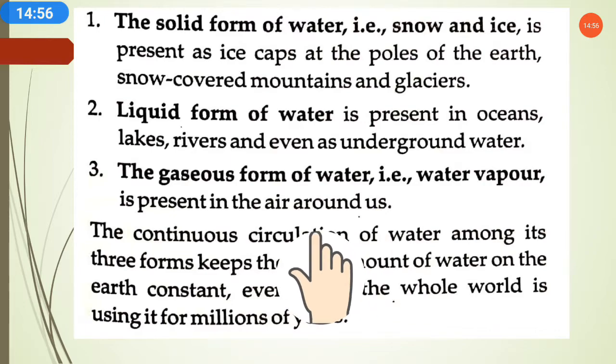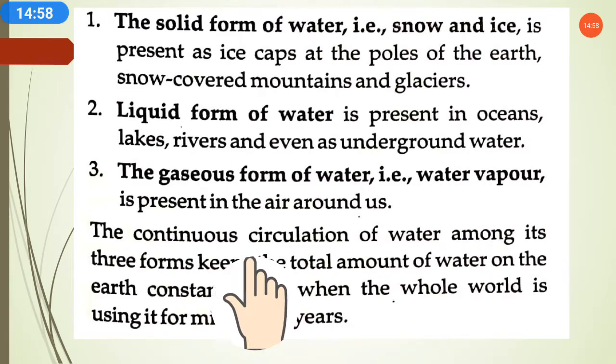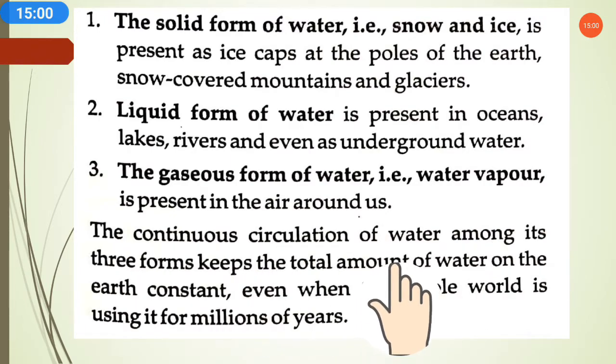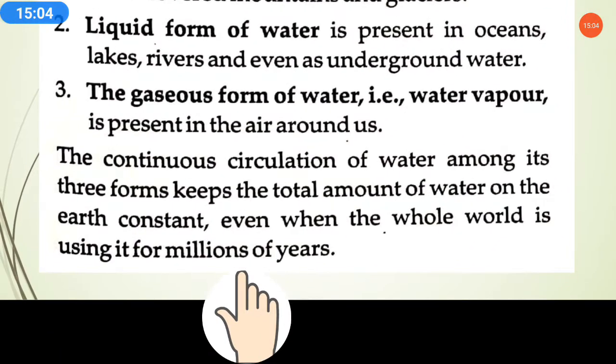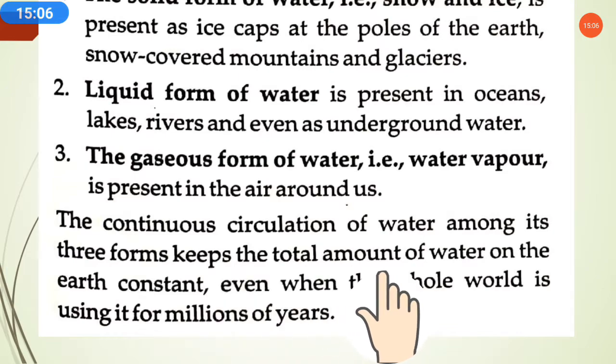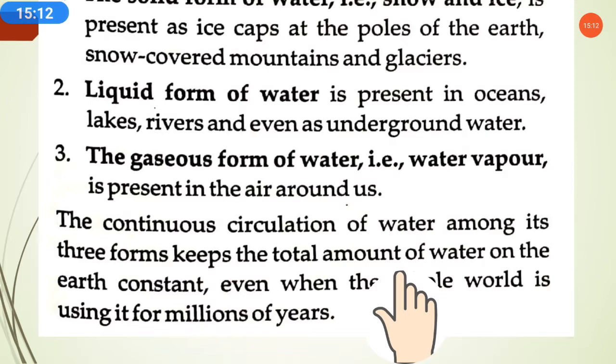Okay, so the continuous circulation of water among its three forms keeps the total amount of water on the earth constant. Means, as we know, there is a continuous circulation of water going on, like the water cycle, so this continuous circulation always keeps the amount of water on the earth constant. Means the amount of water stays the same every year by the circulation of water in the different forms.